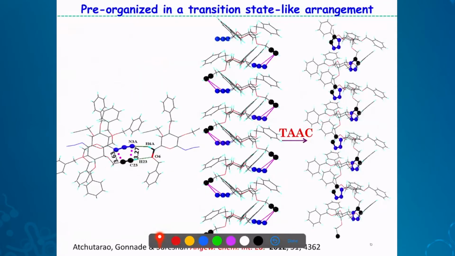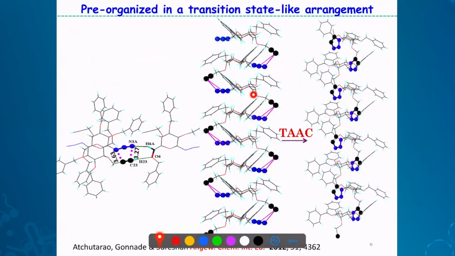This is the azide here and alkyne here, and they are proximally placed about 3.3 angstrom between them. And this is the packing arrangement. They are packed in a head-to-tail fashion. That means if they react, you will get a linear polymer actually.